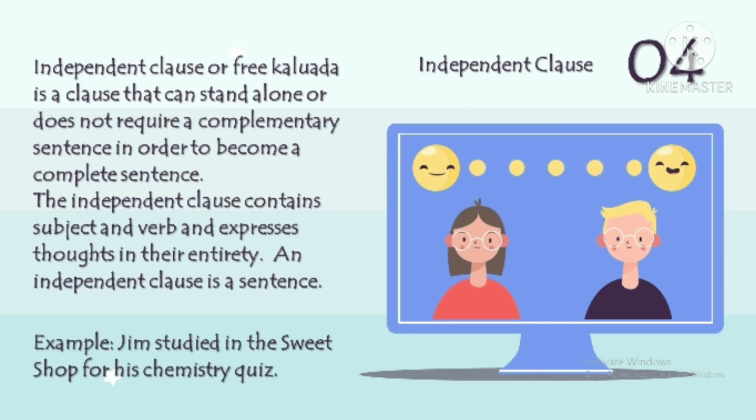For example, James studied in the sweet shop for his chemistry quiz. James is the subject and studied is the verb. And this sentence is an independent clause.